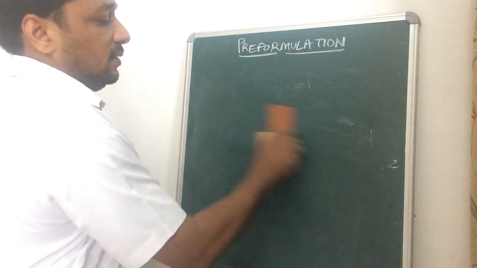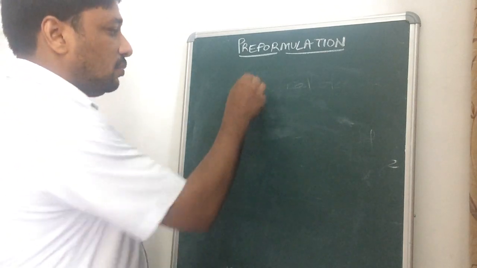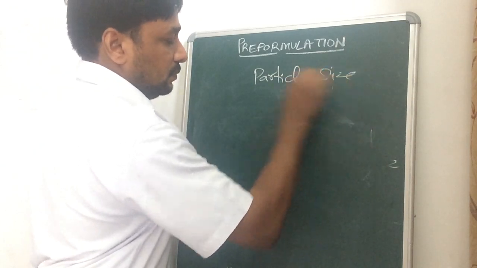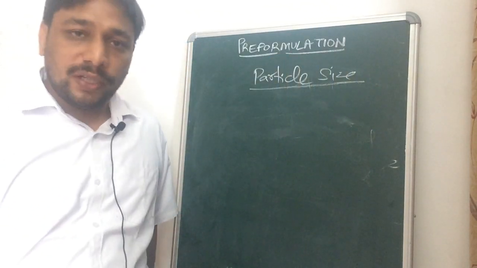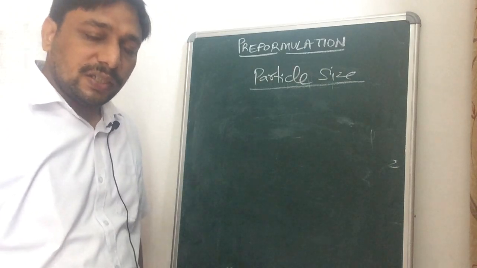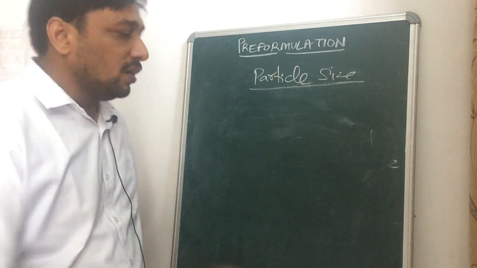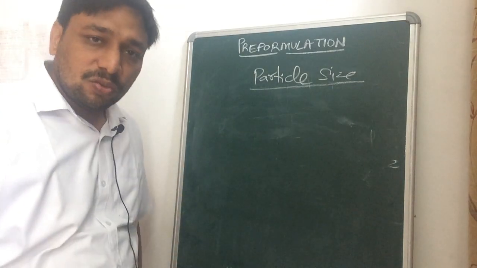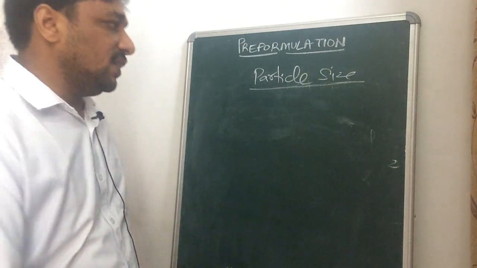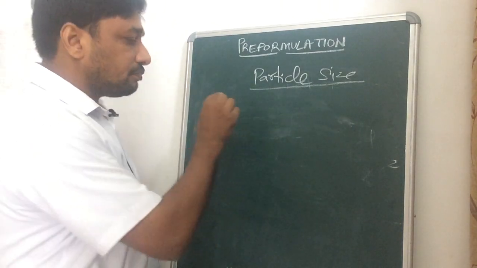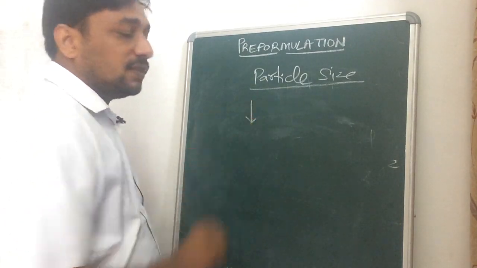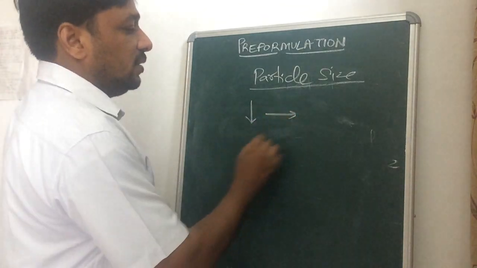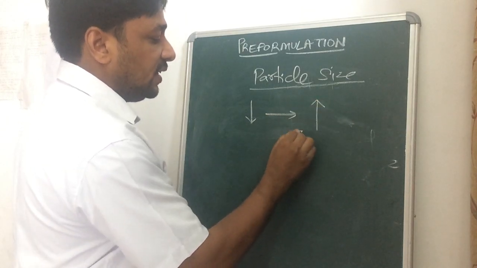One more physical property is particle size. Again, that is an important point. All the points under pre-formulation are important. The particle size of the drug affects the design of the dosage form and the formulation strategy. For example, we know that if we reduce the particle size of the drug, there will be an increase in the surface area.